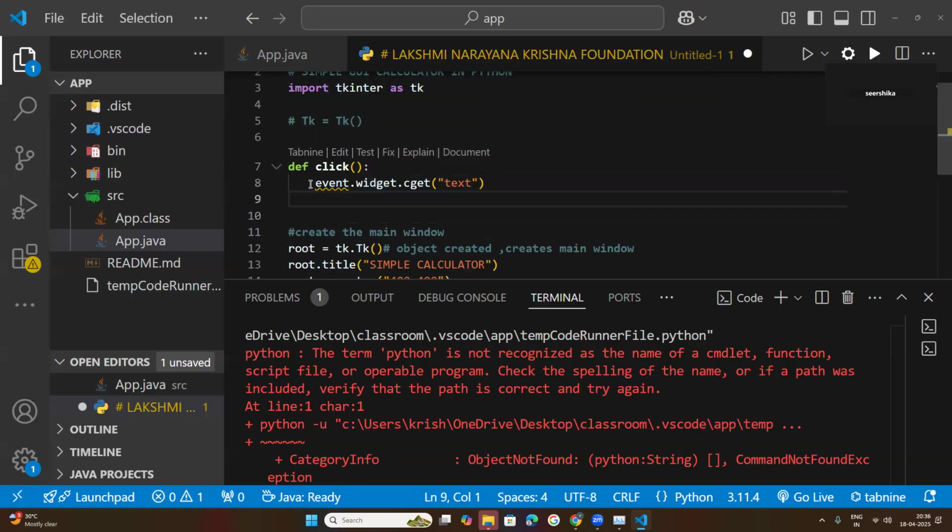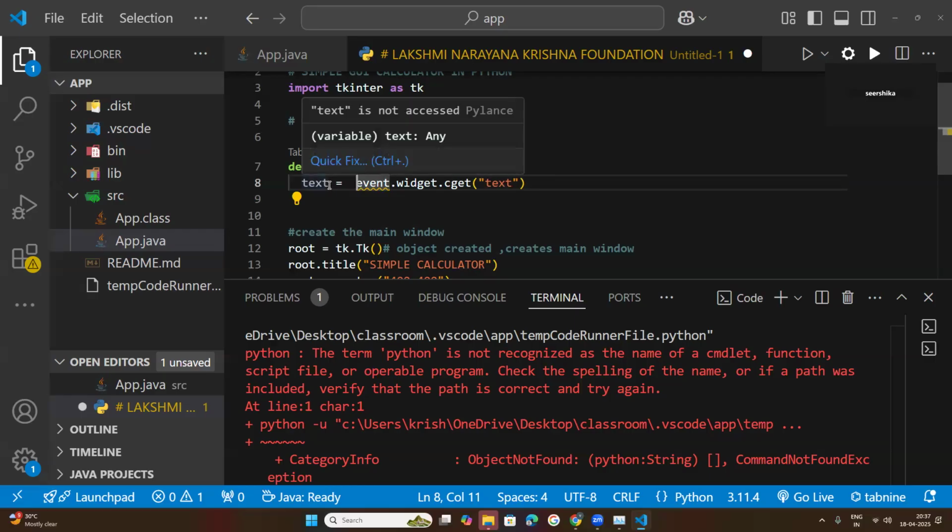So this line of code, we will keep in a small variable, because every time I don't need to call this line of code. Text is a string here, so simply you pass this text. Now this code is stored in this variable, text.